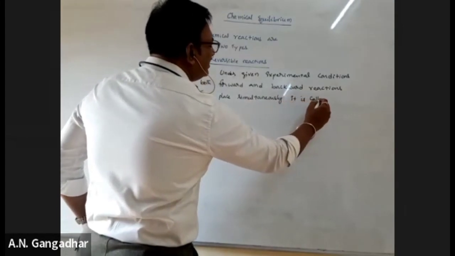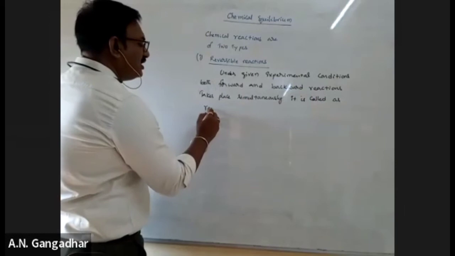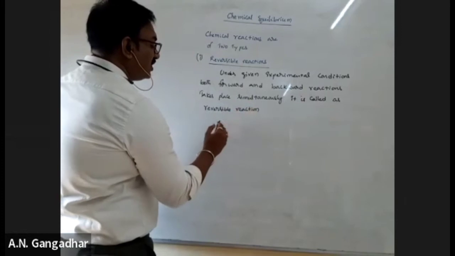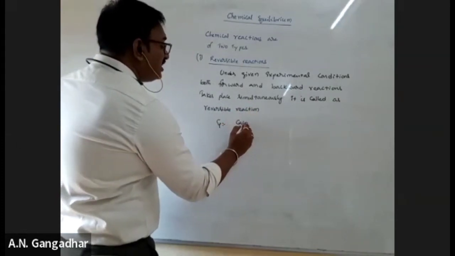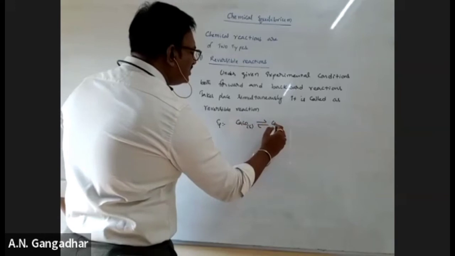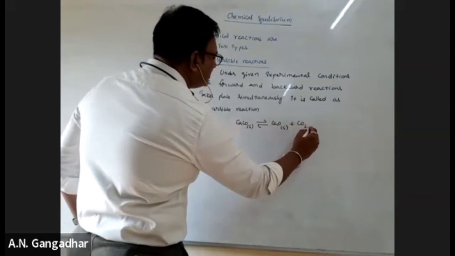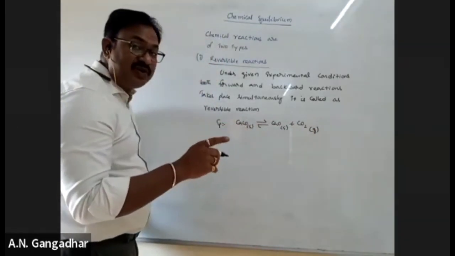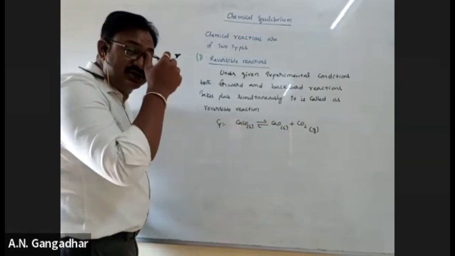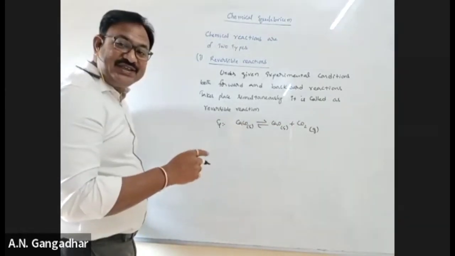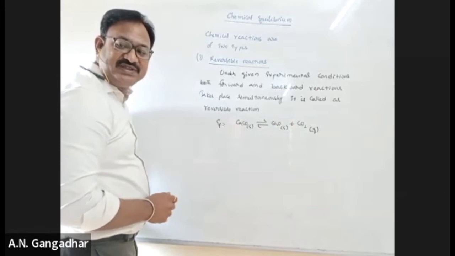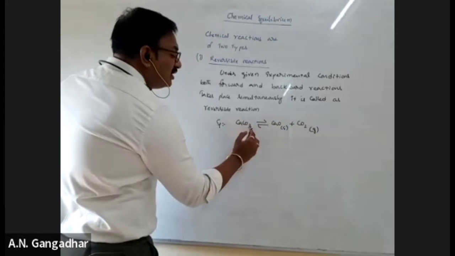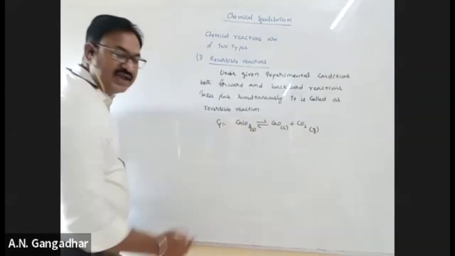It is called a reversible reaction. Example: CaCO3 solid gives rise to CaO solid plus CO2 gas. But it is reversible in a closed vessel, not an open vessel. All gaseous reactions will become reversible in a closed vessel. Understand? Okay. CaCO3 solid gives rise to CaO solid plus CO2 gas.